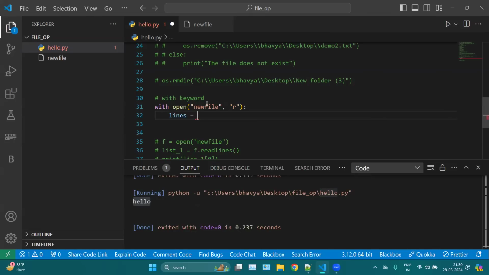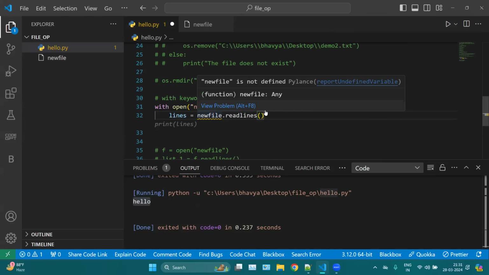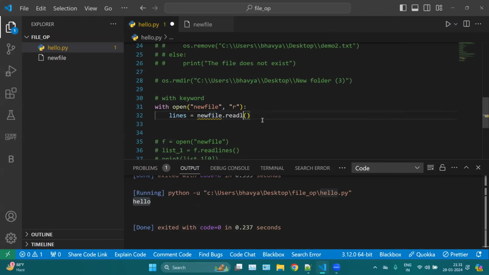Let's say I want to read new file dot readlines, or I can use read here, and then I can print the lines. I think I have to create one more value.